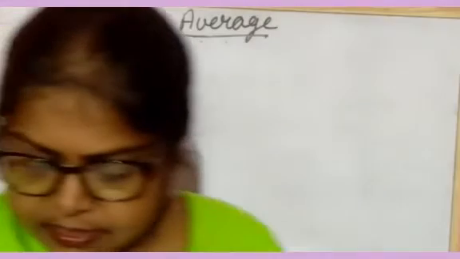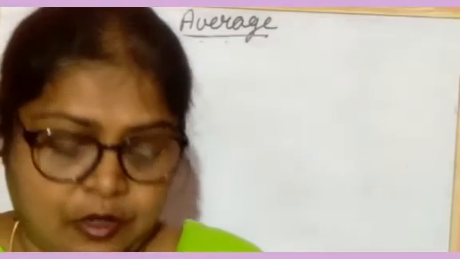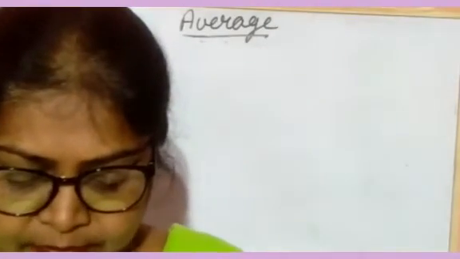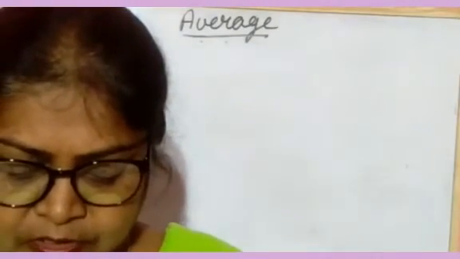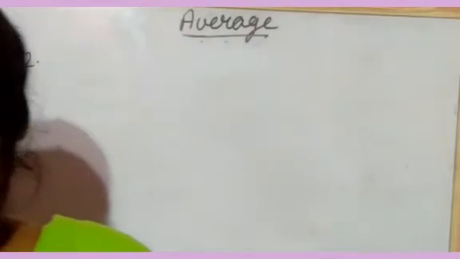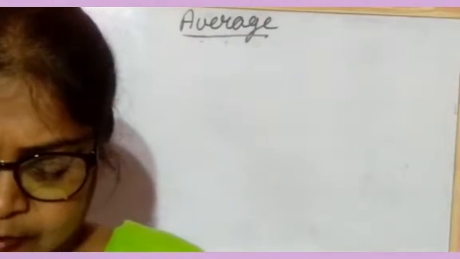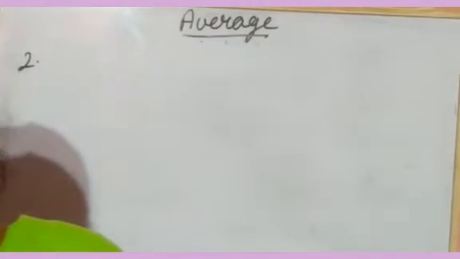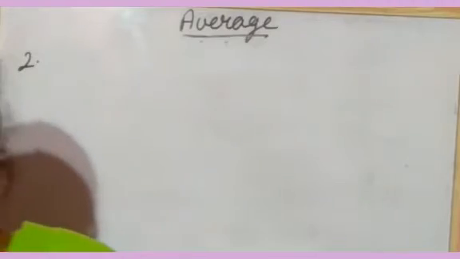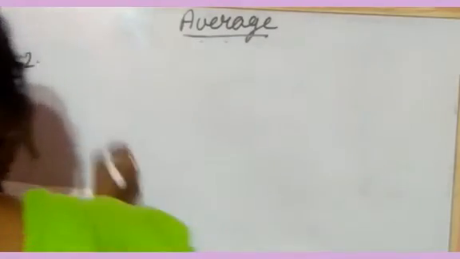Number 2 question is given here that Vandita sat for 4 exams in school. Her average score for the 4 exams was 87 marks. What is the total score for the 4 exams? Okay, see example 2, it is given.